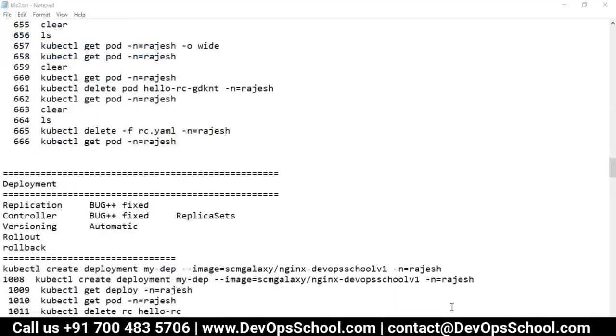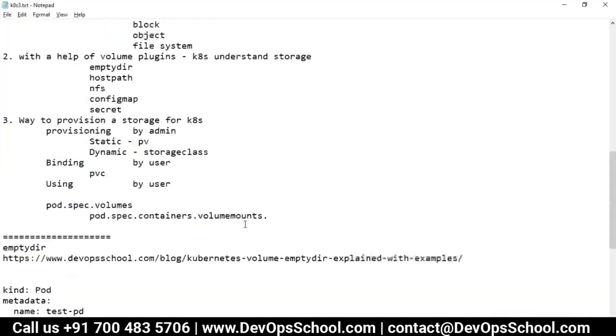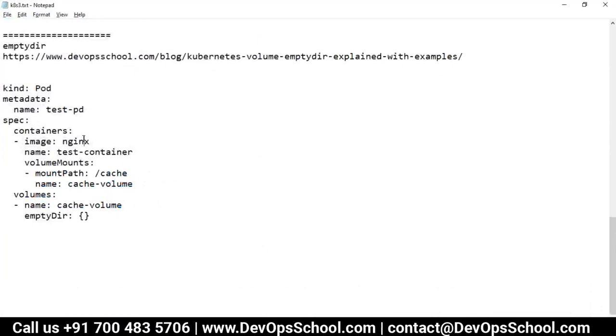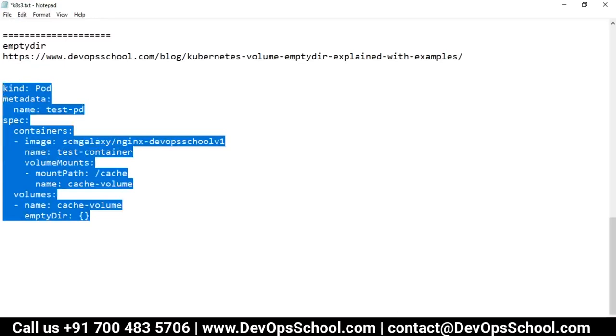So you can use my image also. Now in pod.spec.volumes, here is empty dir. Empty dir will be mounted inside the container at cache.